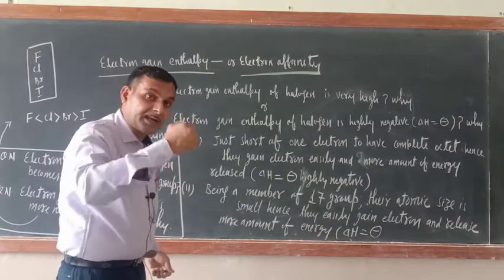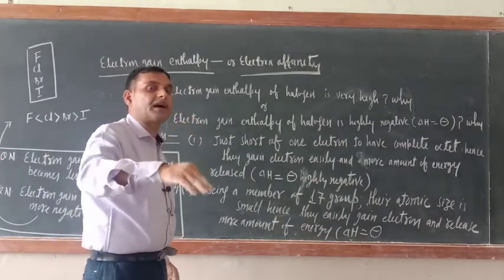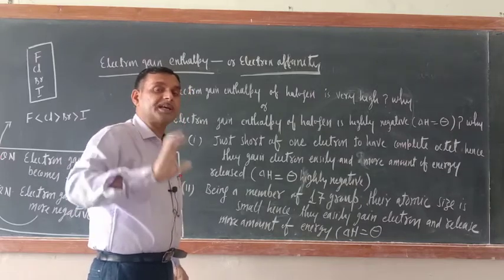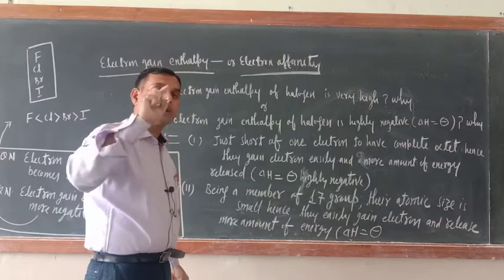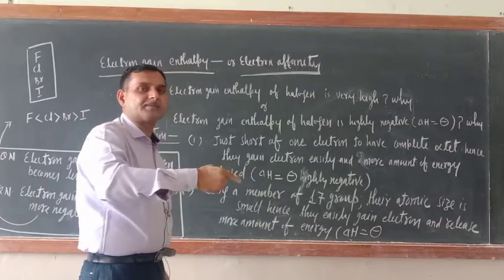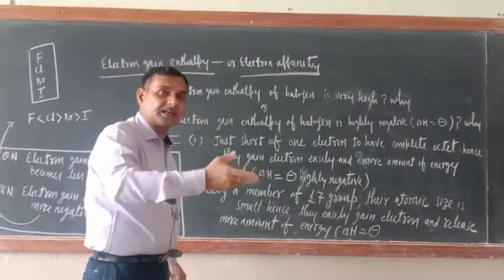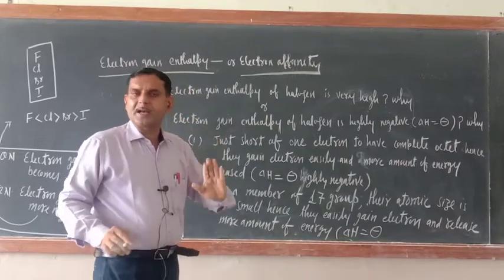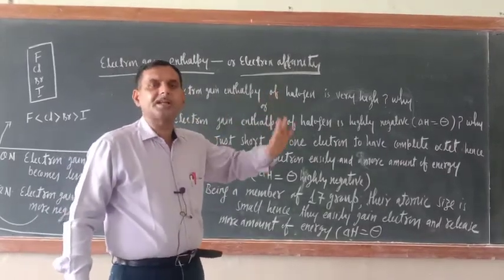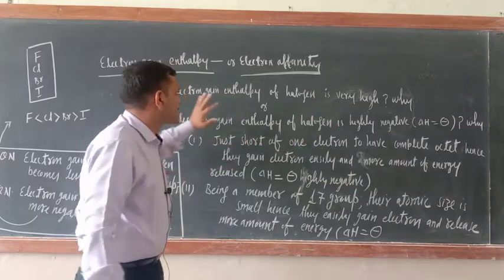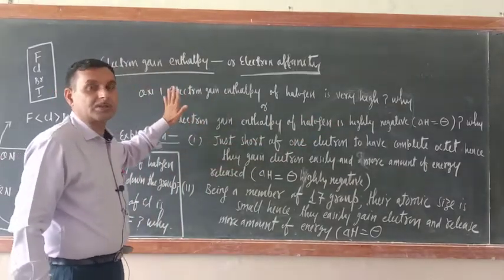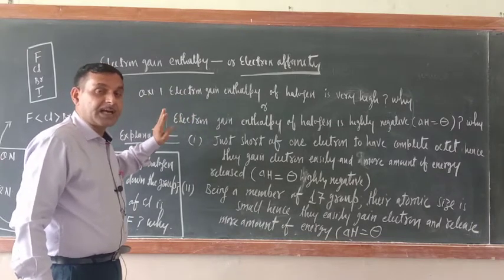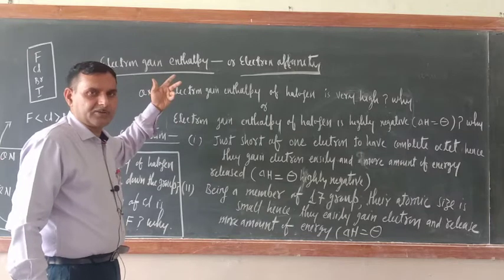So easier the gaining of electron, more amount of energy will be released. Means if an atom easily gains electron, the amount of energy released as a result of that would be more. Okay, are you getting my point or not? Means if an atom easily gains electron, its electron gain enthalpy would be highly negative. Okay, so here just try to understand, halogens are the members of 17 group, and their electron gain enthalpy is highly negative.